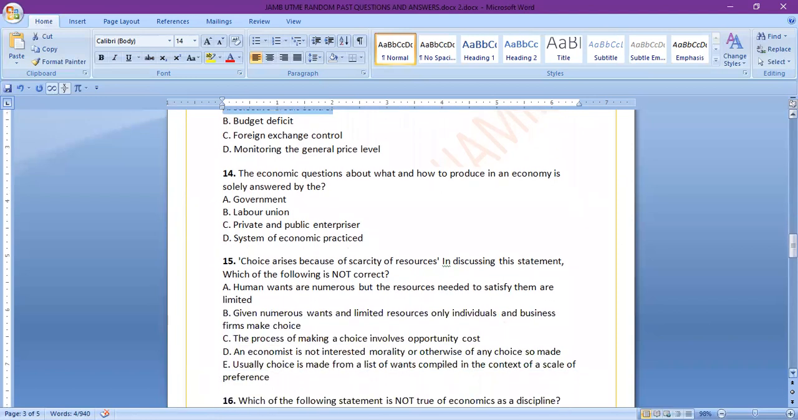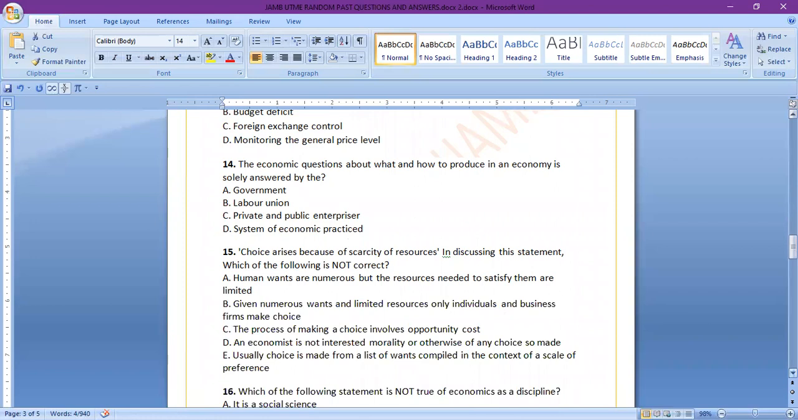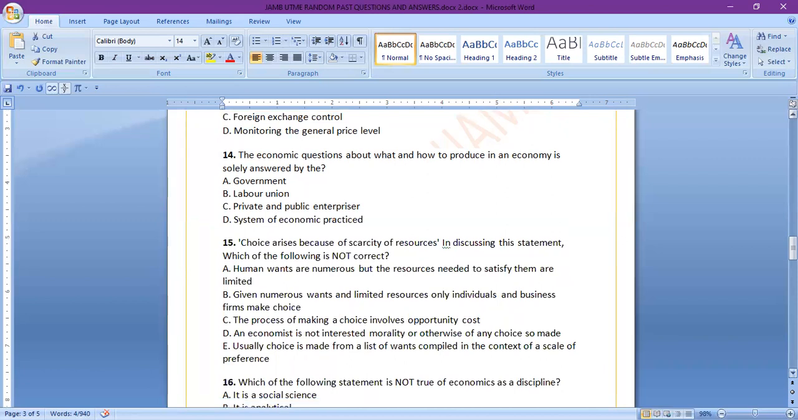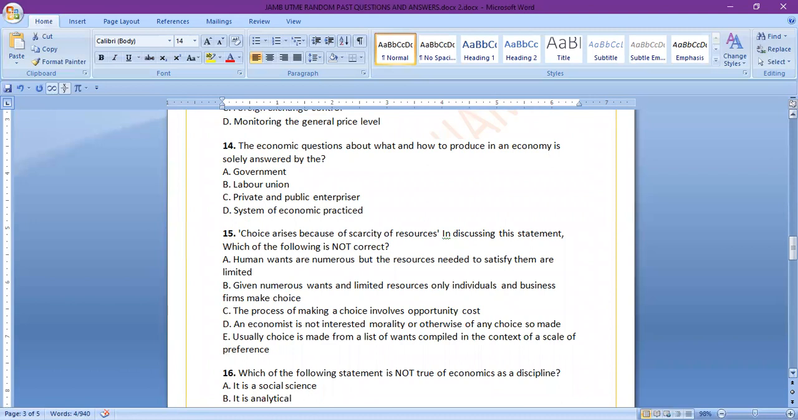So number 14, the economic questions about what and how to produce in an economy is solely answered by the A, government, B, labor union, C, private and public enterprise, D, system of economic practice. The kind of economic practice that is going on in the economy is what determines the question of what and how to produce, in the sense that if it is a capitalist economy, that is what determines what to produce, how to produce.